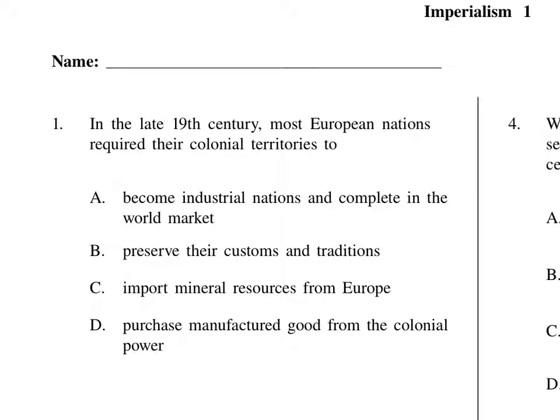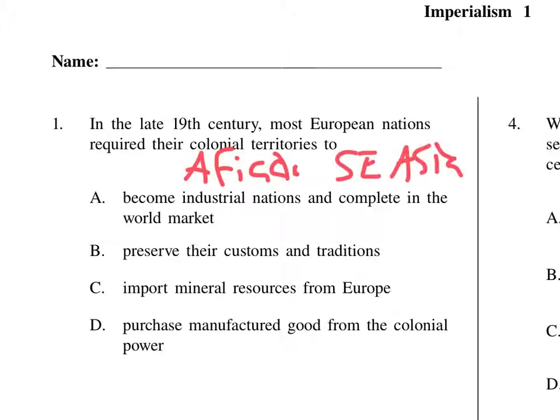Let's review this quiz on imperialism in preparation for the global history regions. So, number one, it says in the late 19th century, most European nations required their colonial territories to what? And by colonial territories, I know they mean places in Africa or Southeast Asia, right? To do what? Was it become industrial nations and compete in the world